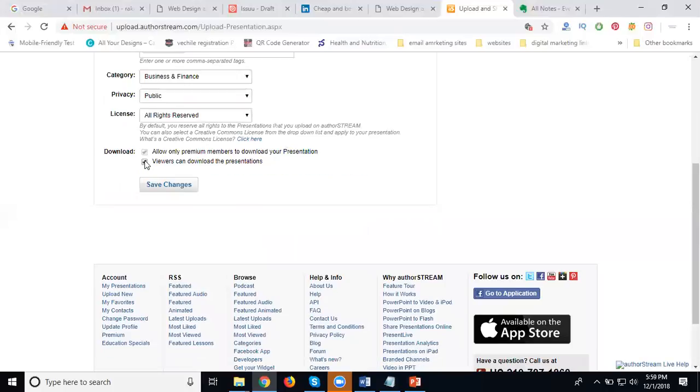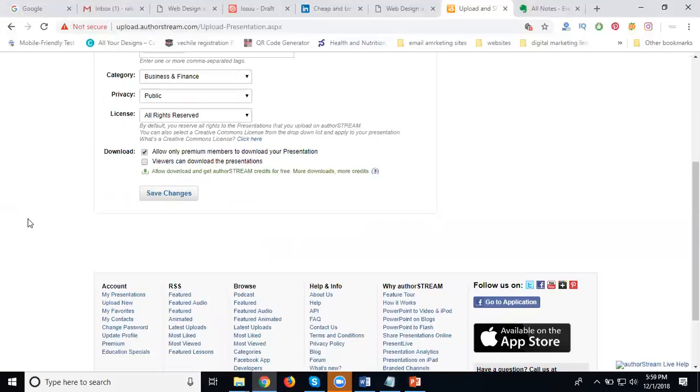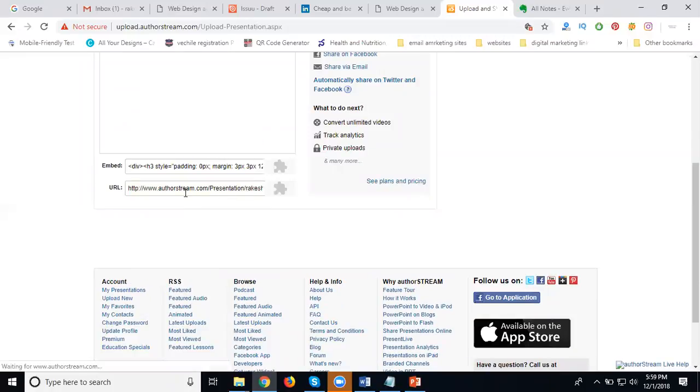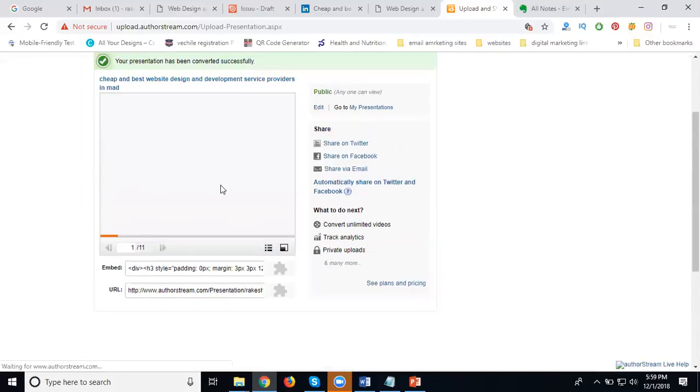Suppose I don't want to show the download option. I can make it visible to the public for view purposes only. So I can disable both: I can't allow download of the document for premium and free persons. Why? Because I need to generate traffic using the other stream option. I can see the video.